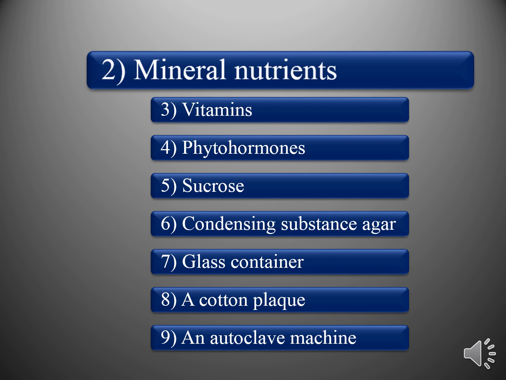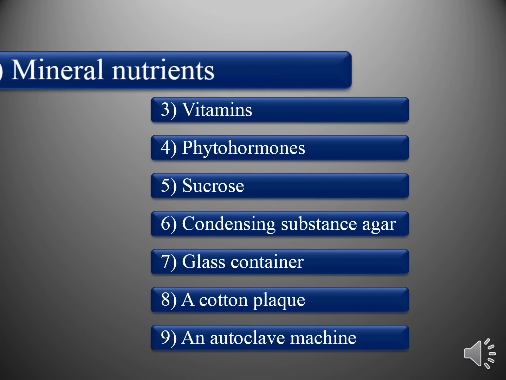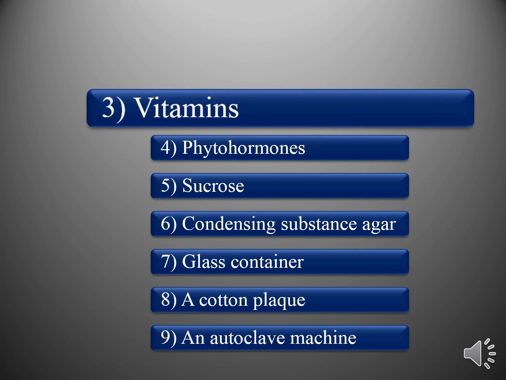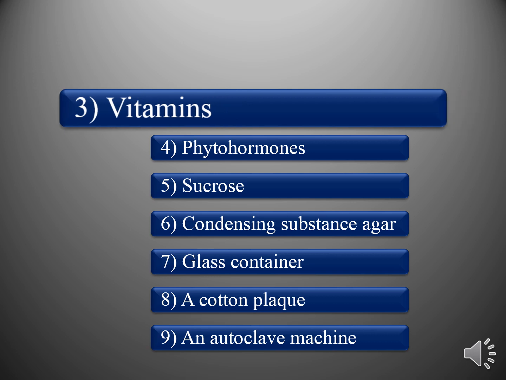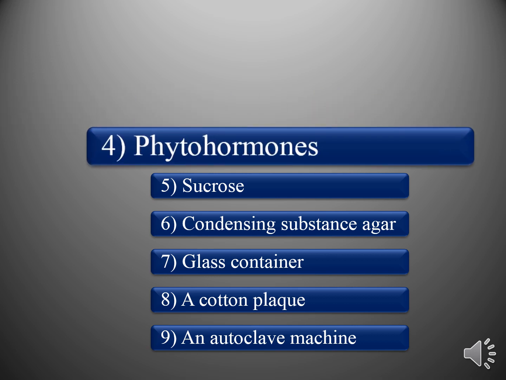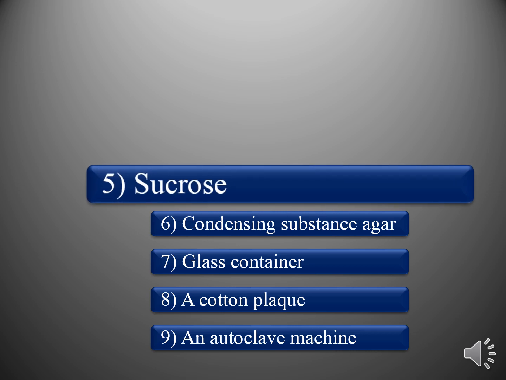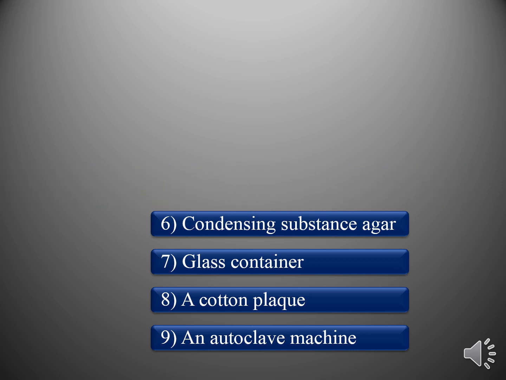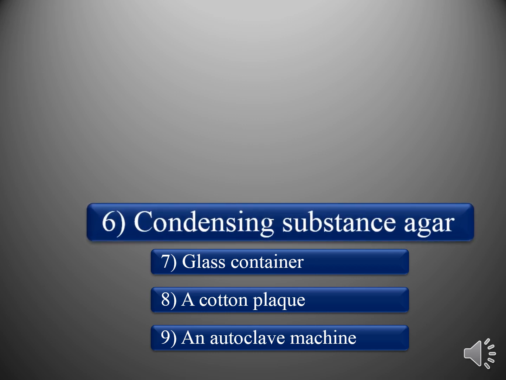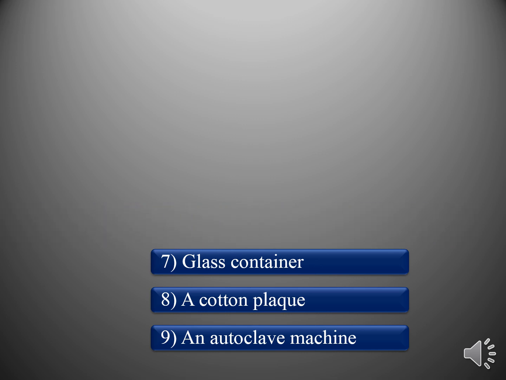Mineral nutrients. And you know, mineral nutrients are of two types, macro and micro. Plants take these nutrients from soil basically, that's why these are known as mineral nutrients. Vitamins. In the life cycle of plants, plants also use vitamins for their growth. Phytohormones are very important for plants, and plant hormones are known as phytohormones. That means phytohormones play a very important role in growth and development of plants. Sucrose is to be used to prepare culture medium. Condensing substance, agar, is also used to prepare culture medium.